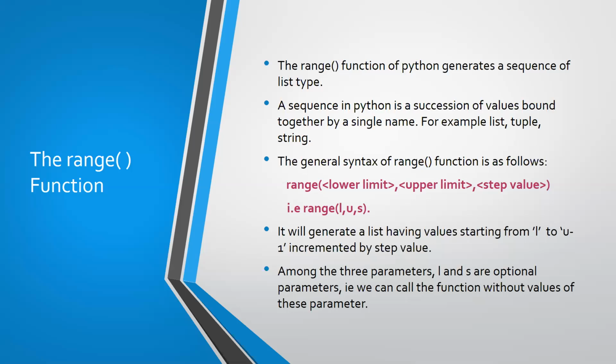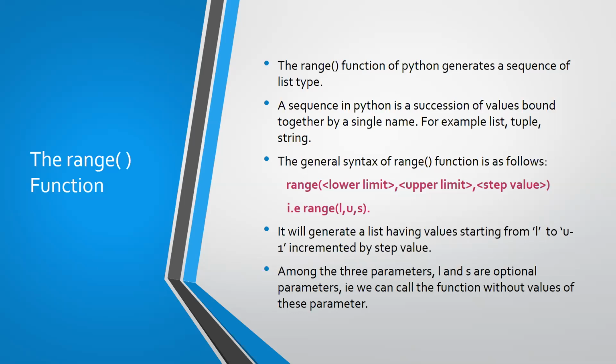Understood so far? Yes, ma'am. Okay, lower limit: where to start, upper limit: where to end, step value: at what difference each number should be generated, 5, 10, 20 or 100, 200, 300? Okay, so what is the increment value? That is your step value.